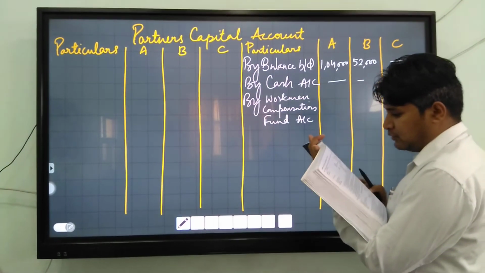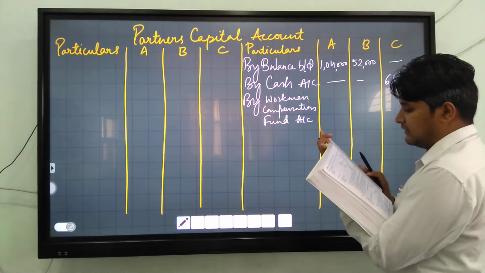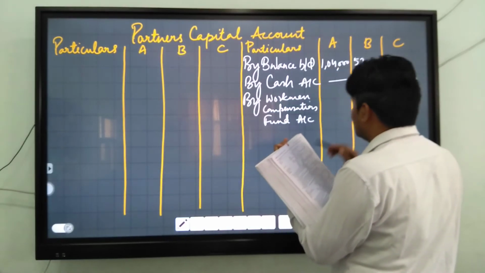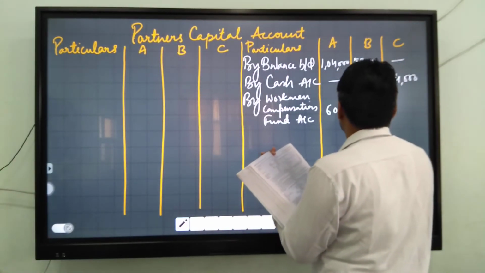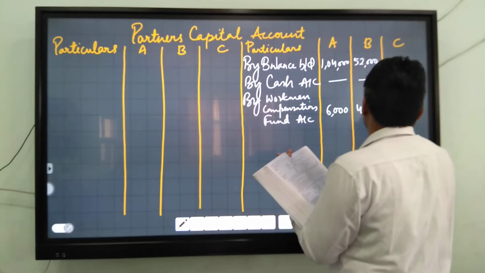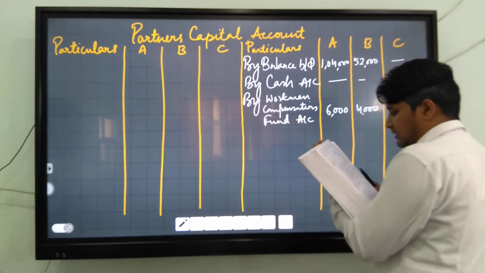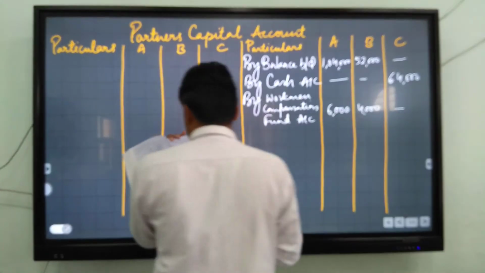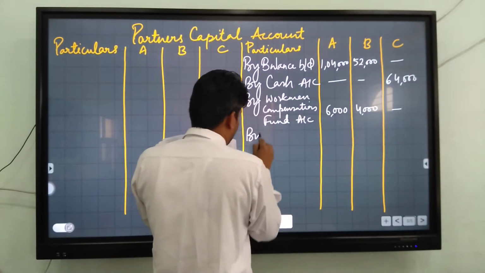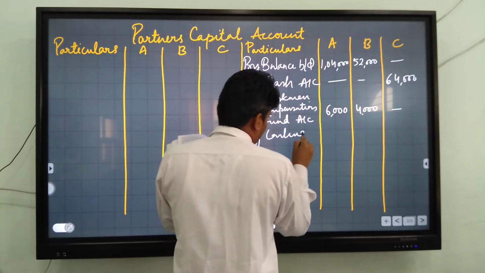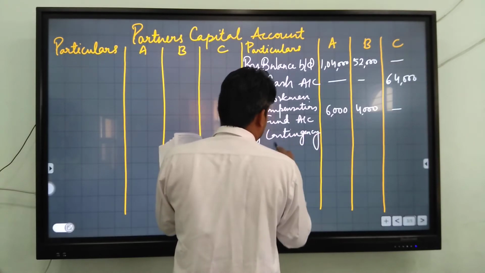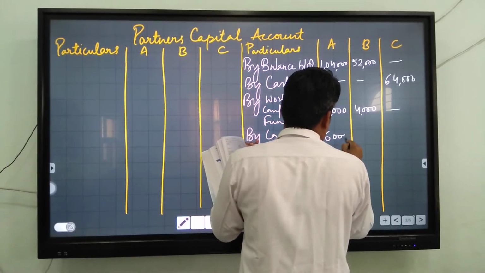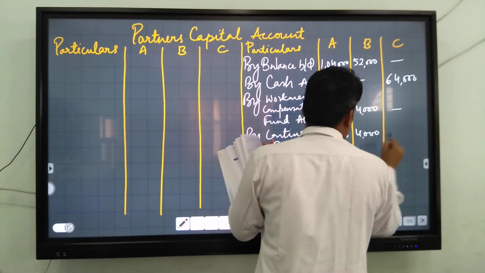The value of WCF is 10,000. It will be divided in profit sharing ratio 3:2, that is 6,000 and 4,000. There is a contingency reserve given. You will write by contingency reserve, 6,000 and 4,000 again.